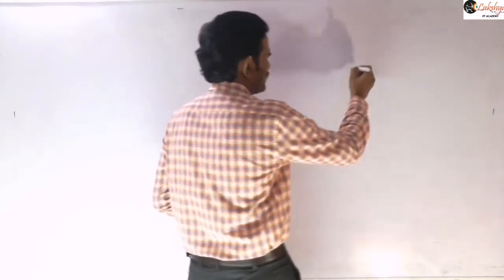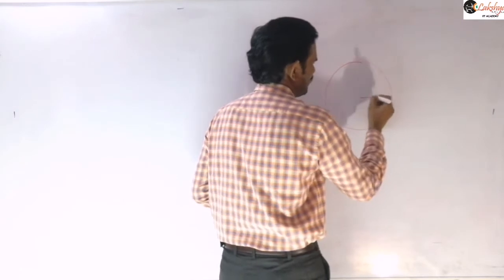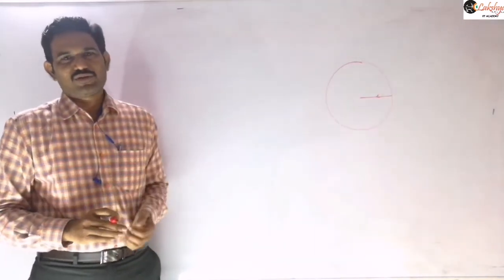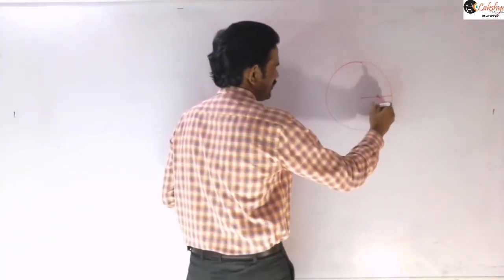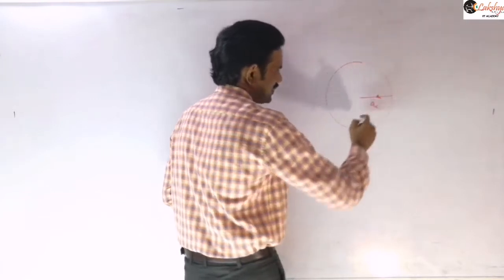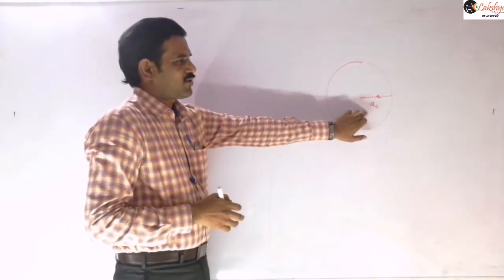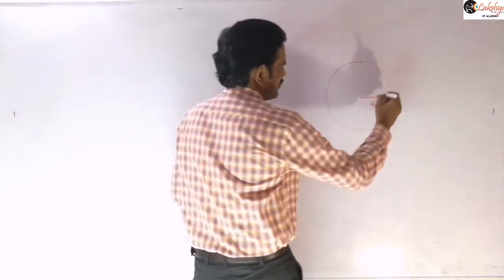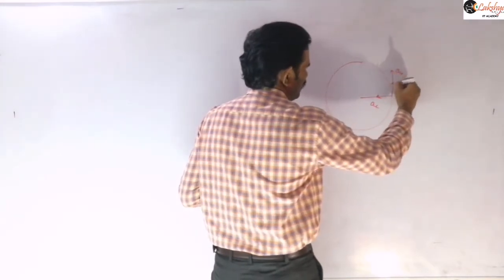In the last class we discussed that when a body is in circular motion, there may be two components of acceleration. One component is the centripetal acceleration, which is compulsory; this component will always be non-zero. Next, the tangential component may or may not be present.